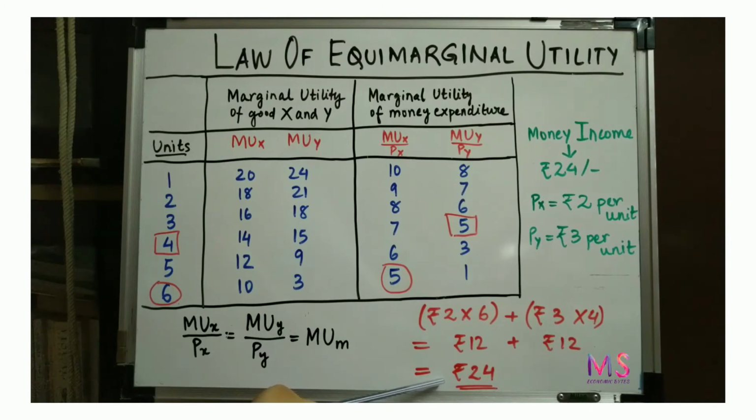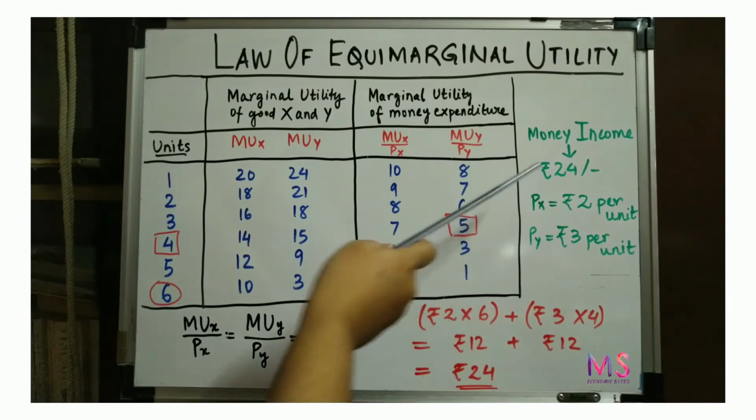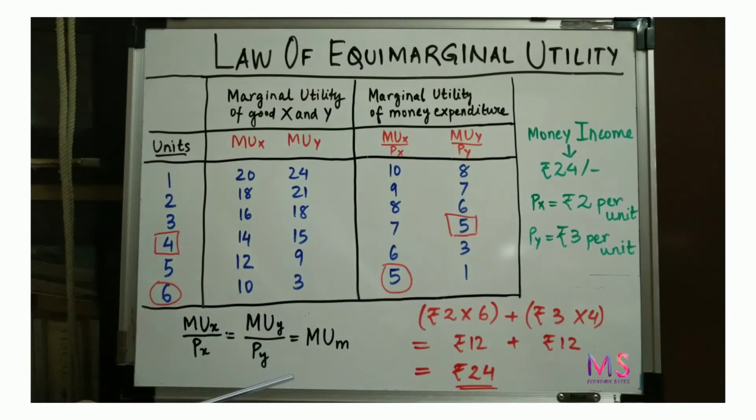That means total 24 rupees is spent on consuming good X and good Y. And this rupees 24 is exactly equal to the money income that the consumer has. Therefore, this combination, that is when the consumer consumes 6 units of good X and 4 units of good Y, the person's satisfaction is maximized. Okay, and no other combination of goods will maximize utility and give the consumer maximum satisfaction.